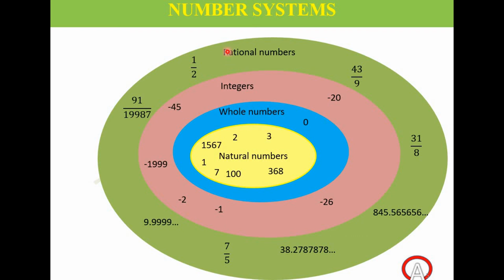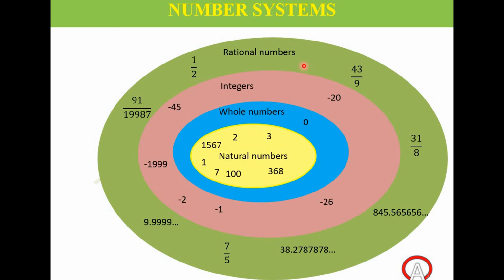Now, is the number system complete with rational numbers? No, it is not complete actually. We have something more on the number line which we call irrational numbers. You haven't studied that yet.